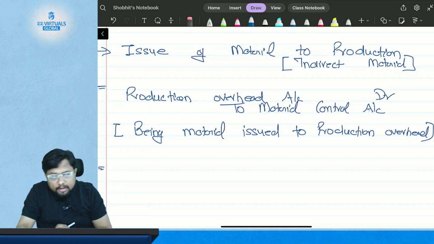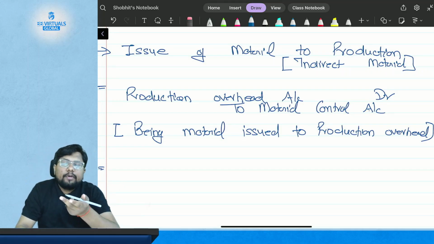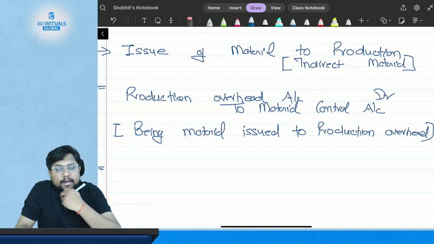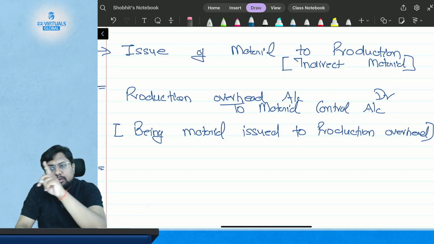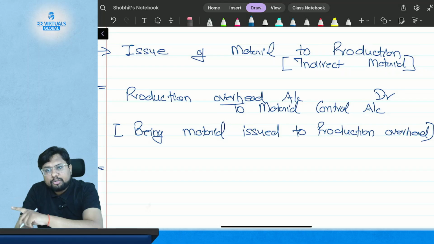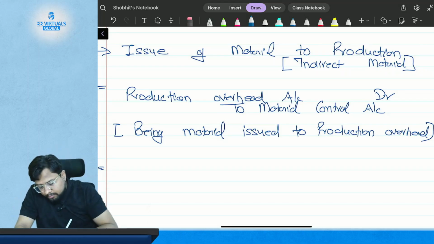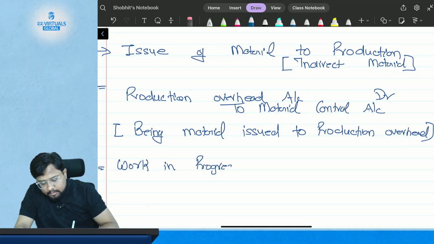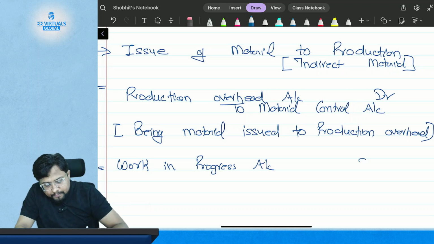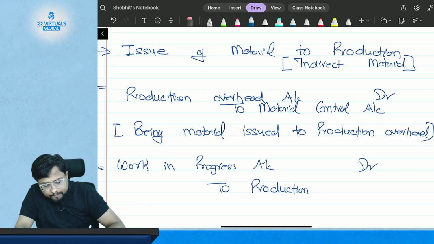So this is the case where you issue material as an indirect material: first it will go to production overhead, then production overhead will transfer it to the work in progress. So entry will be work in progress account debited to production overhead account.